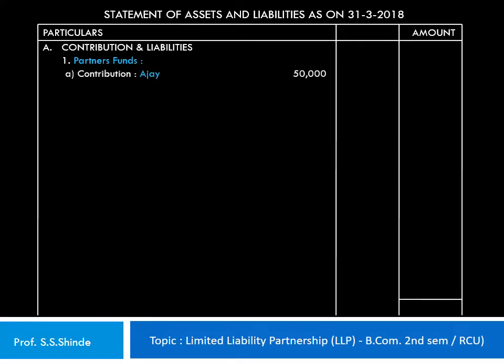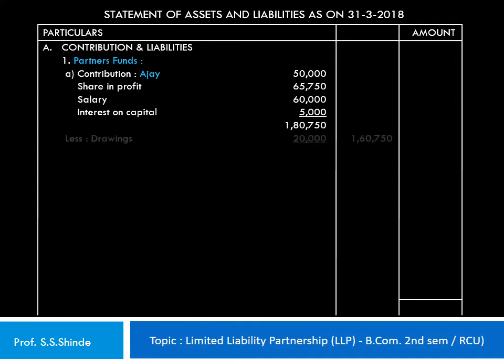So contribution by Ajay, the opening capital is 50,000 rupees. To this we add his share in profit for the year, that is 65,750, and salary for the year for which he is eligible at the rate of rupees 5,000 for 12 months, which worked out to 60,000, and interest on his capital, that is 5,000, taking the total capital to 1,80,750 rupees. Now he has also drawn some money from his capital account, so his drawings are deducted, so less drawings 20,000, so the net capital is shown in the inner column as